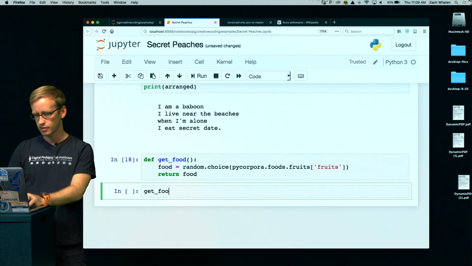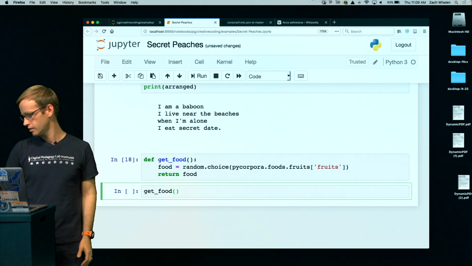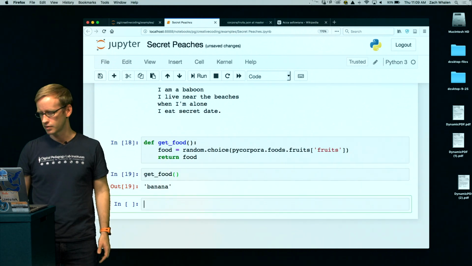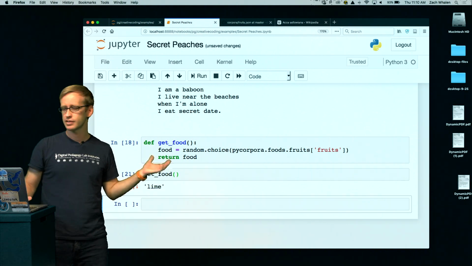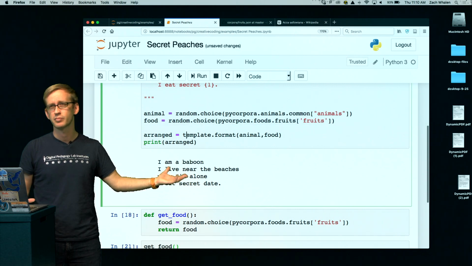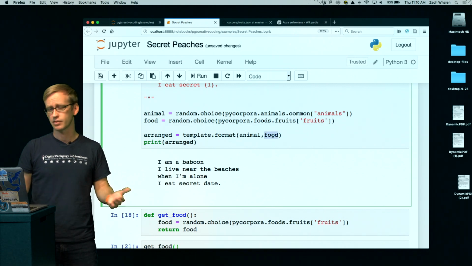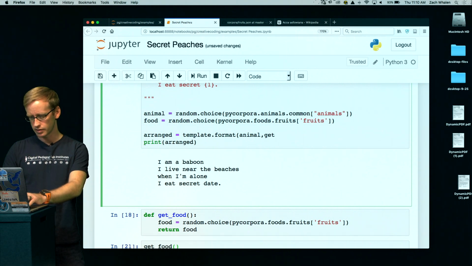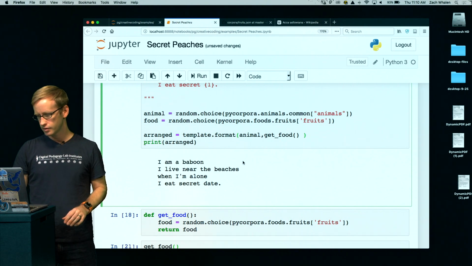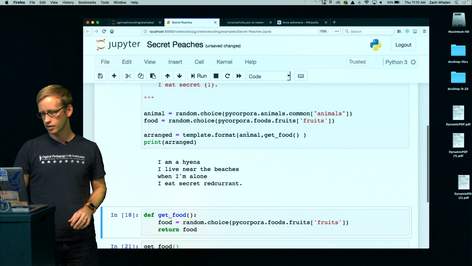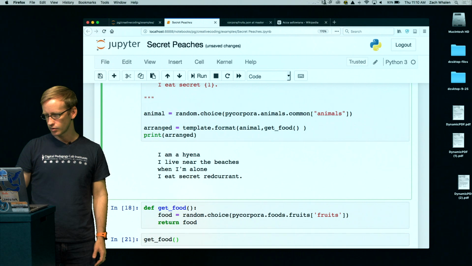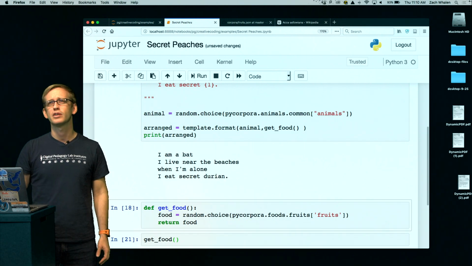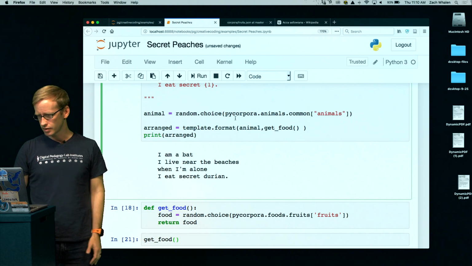And just to try this function out, we can just run the function by naming it. I'm just going to finish this out. So I can say get food like that, and just run that here. That's cleaner now because now that I've defined this function, in my template where I'm constructing this output, instead of calling the variable, I can actually just call the function straight from here. So I could say get food in place of the variable that I had before, and it should run just as before. Yeah, so got low quads again, and now red currants. So this is a little bit cleaner, and now I can delete this line, because I'm not using that value at this point. So each secret durian, great, looks pretty good.